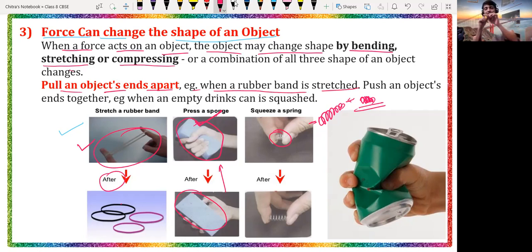If we stretch the rubber band, its size will change. A push makes the ends of an object move together, like when an empty drinks can is squeezed easily. So here we have the can, which is made of tin. If it is not useful anymore, you can apply force with your hand and you will be able to change the shape of the object.